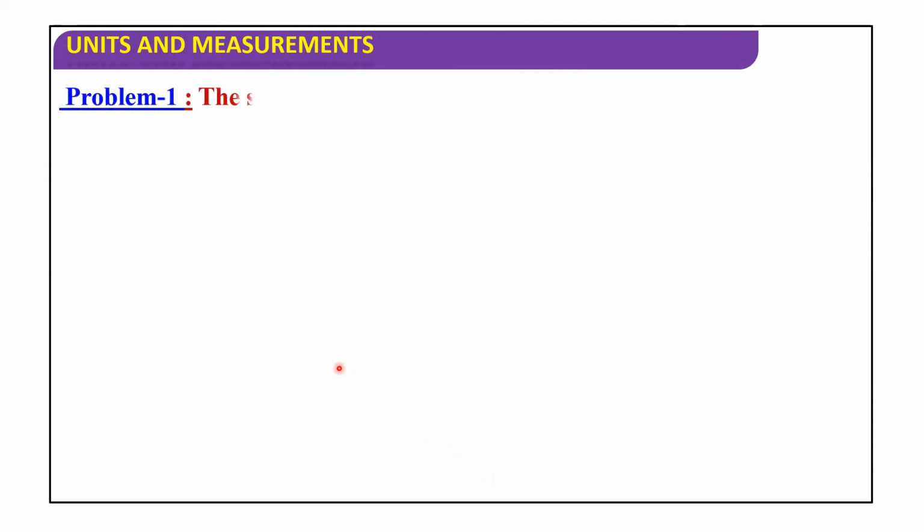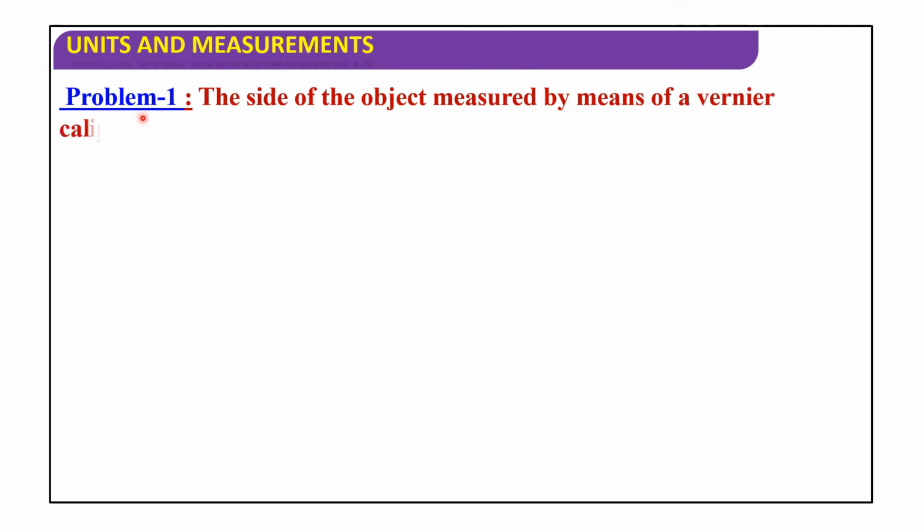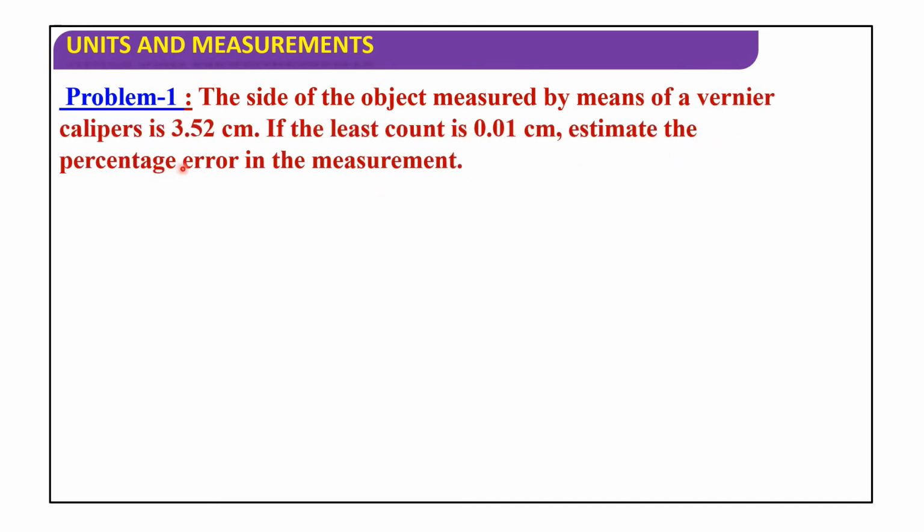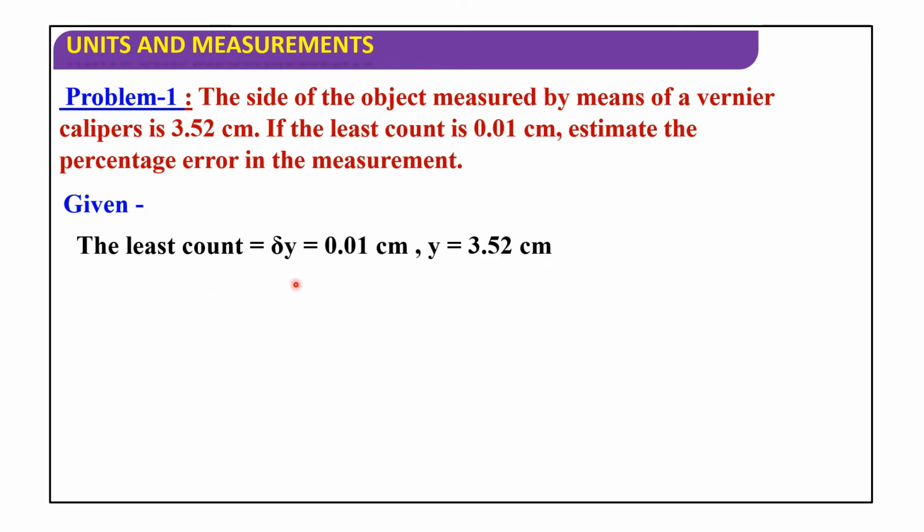Next, now let's discuss the first problem. The side of the object measured by means of a vernier caliper is 3.52 centimeters. If the least count is 0.01 centimeters, estimate the percentage error in the measurement. Given the least count delta y is equal to 0.01 centimeters and y is equal to 3.52 centimeters.